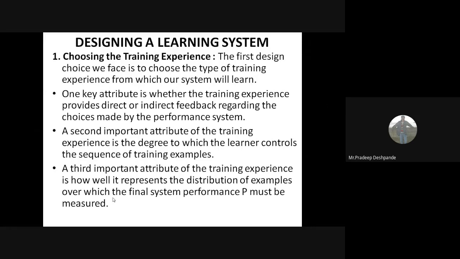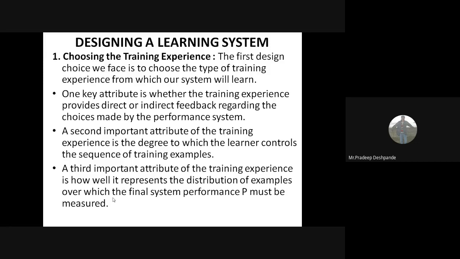So there will be a control on the sequence of training examples. Got it? Second attribute, the control can be gained by the learner. How much degree of control the particular system has of the learner.